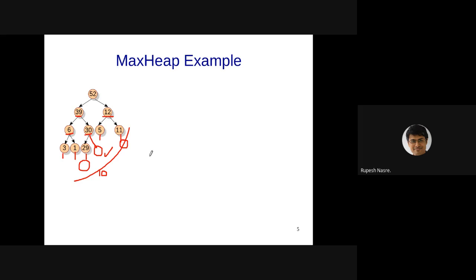So that is where some sort of height part comes into the picture, which is where the log n property comes into play. Until I have finished this particular level, I cannot go to the next level, right? That is where the fullness of the heap comes into the picture. Therefore I cannot insert it here, which means that I'll have to insert it below 30.